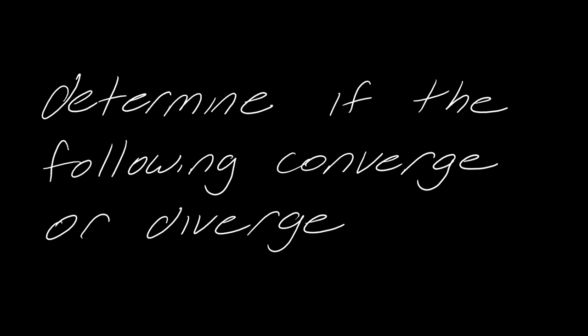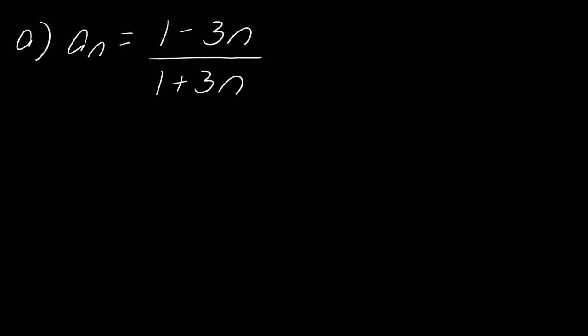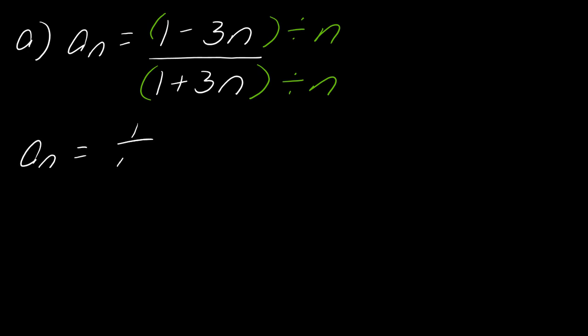So what I want to do is determine whether the following converge or diverge. That's all I want to know. So I have this sequence, 1 minus 3 over n, over 1 plus 3 over n. Okay, so the easiest way to handle this actually is to divide the top and bottom. Whatever you do to the bottom, you have to do to the top to keep everything equal. Let's divide everything in here by n. This will be an equivalent sequence, but then we will be able to much more clearly see this.